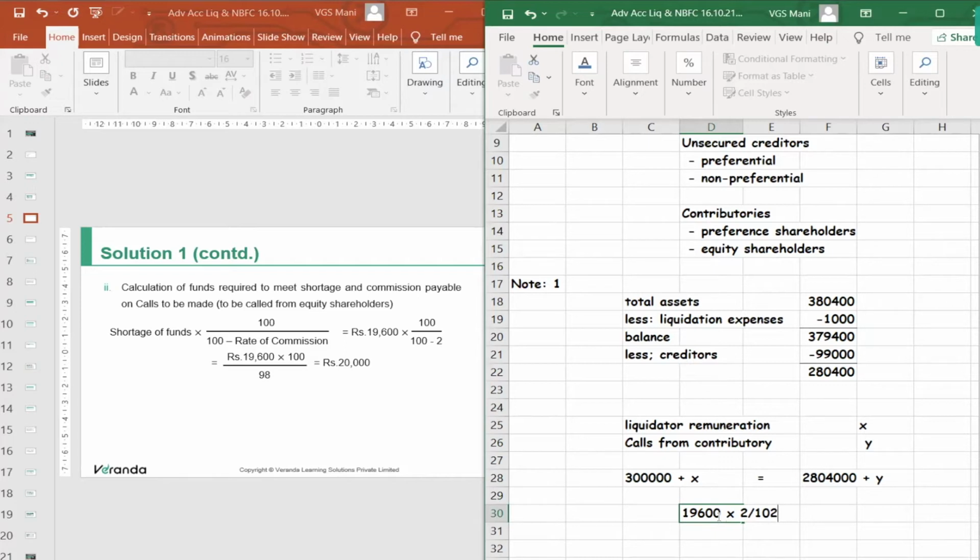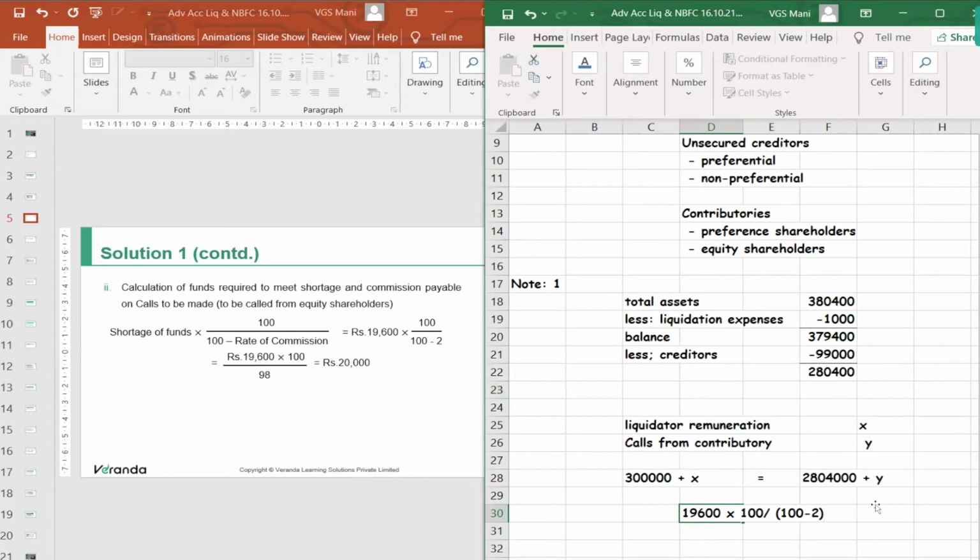So what we are going to do is not 2 by 102. It is into 100 divided by 100 minus 2. That is, 19,600 is the amount after that remuneration of 2%, the amount you need to pay for preference shareholders. So before the 2%, it comes to 20,000.